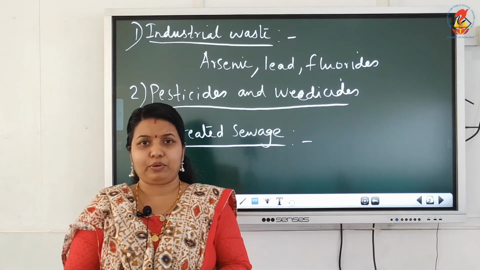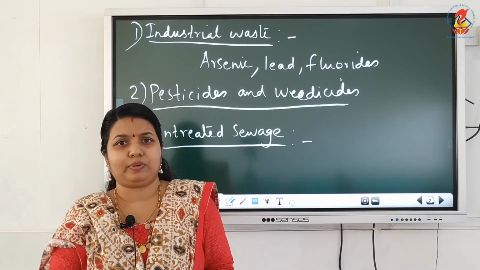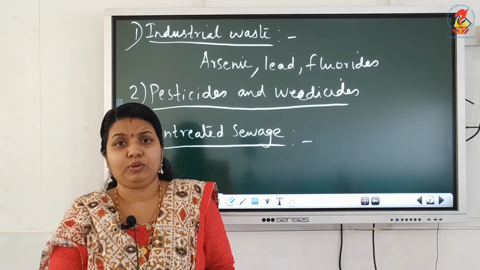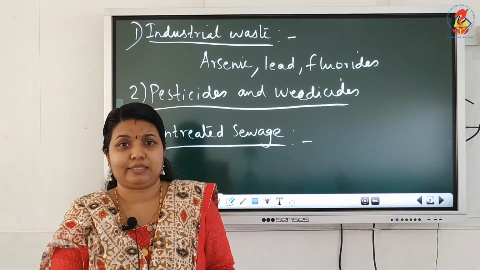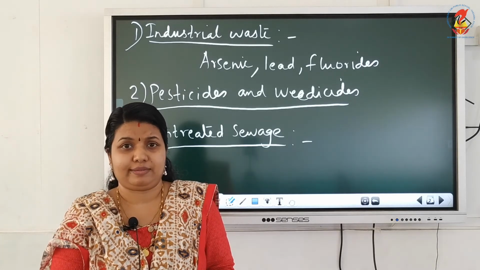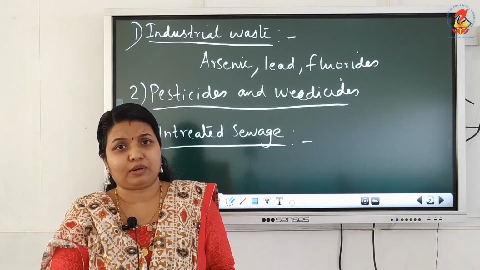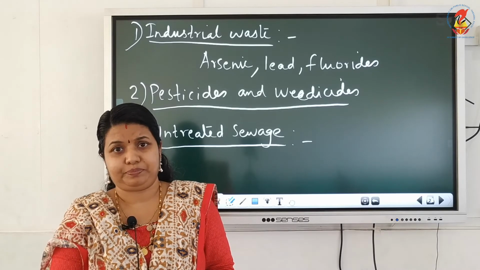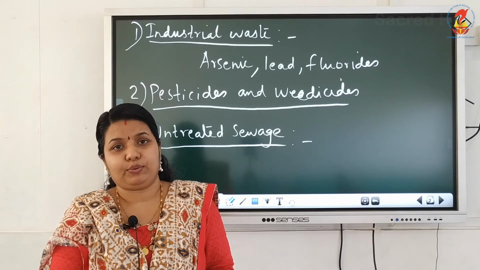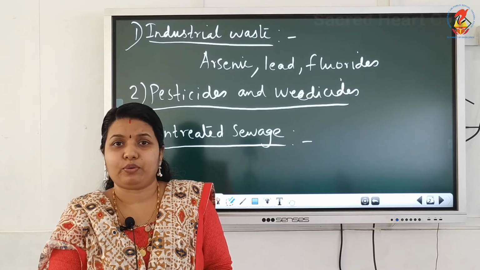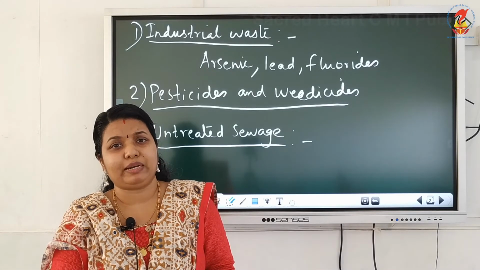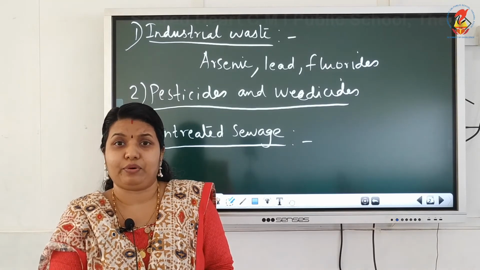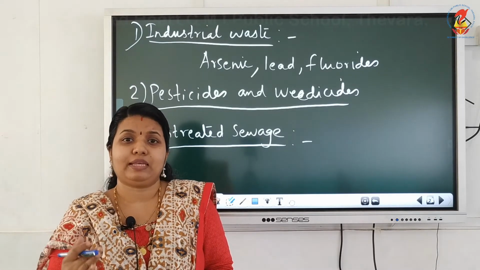Okay, so that's about untreated sewage. Untreated sewage is directly dumped into water bodies. It includes food waste, detergent, microorganisms, etc. These microorganisms can cause various diseases like cholera, typhoid, jaundice. Deadly diseases can be caused. And also, where proper toilet facilities are not available, people defecate in the open, and it is washed off along with rainwater, causing various infections.